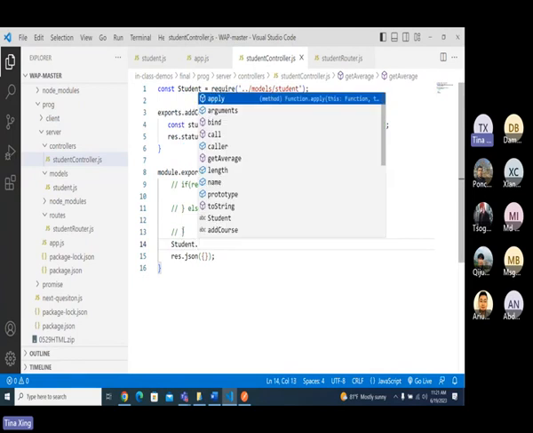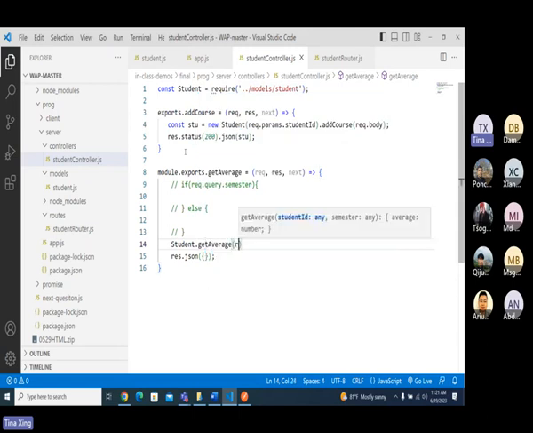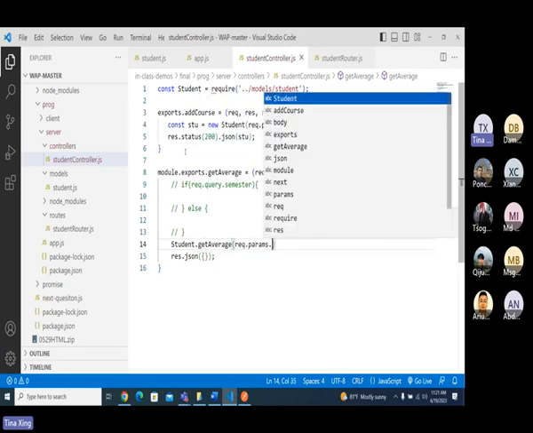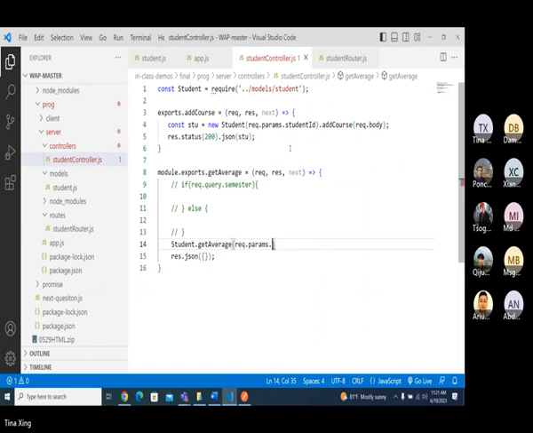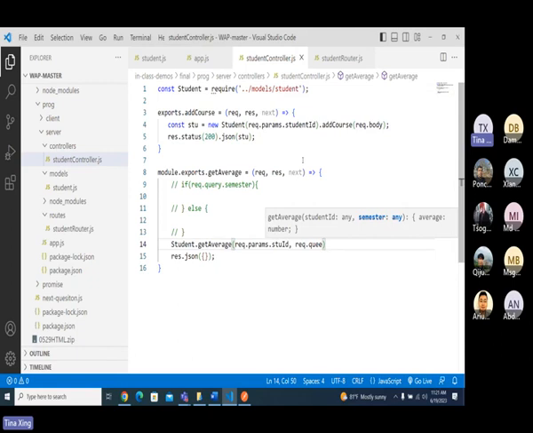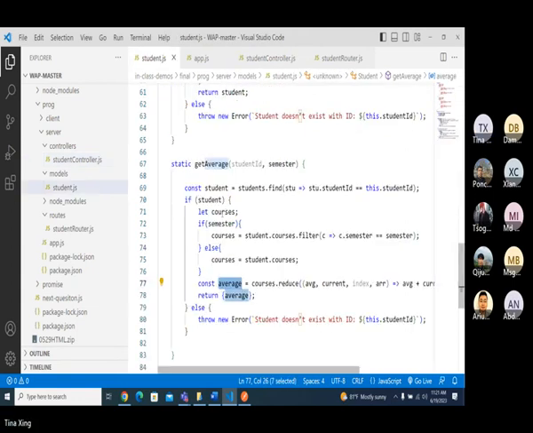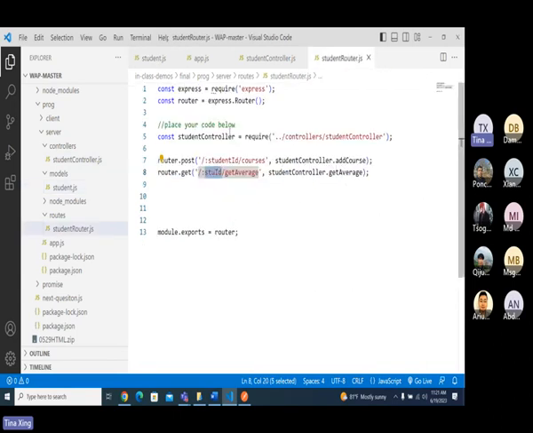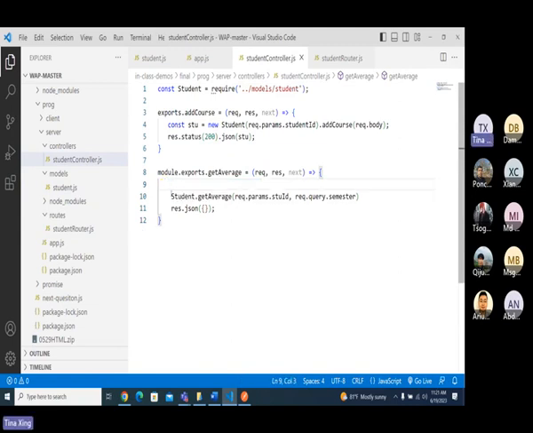You can just do student dot getAverage, right? And I will have request dot params dot, the router, yes, the student ID, right? Student ID. Then I will request dot query dot semester. Did I check in there? I check the semester here, whether it's empty or not empty. So I just do it like this way in the controller, and this one line becomes a value here.